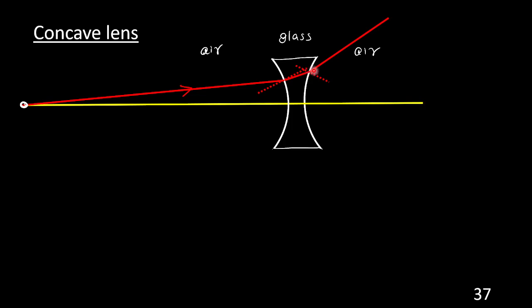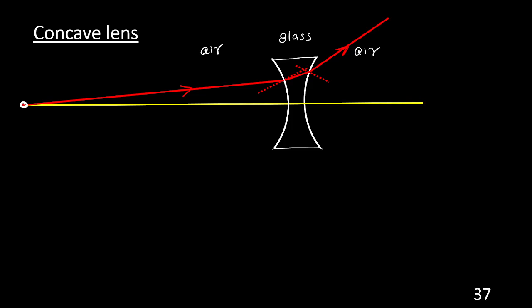You can see a small bending. Understood? You can notice a small bending. When the light moves from denser to lighter, it will move away from the normal. You can zoom in. You may be thinking that the light is going like this. No. It moves away from the normal, so the deviation will be like this. So ultimately the light is said to diverge from the principal axis.